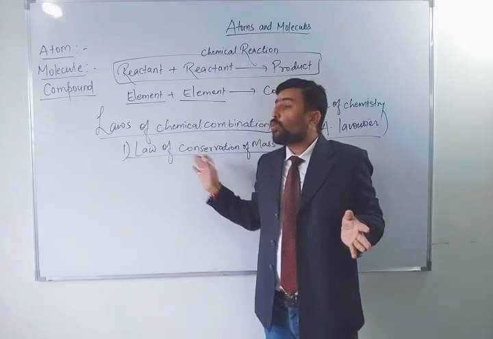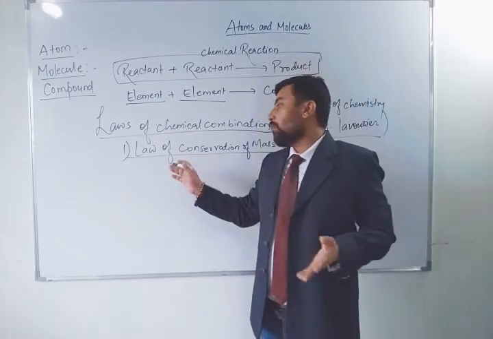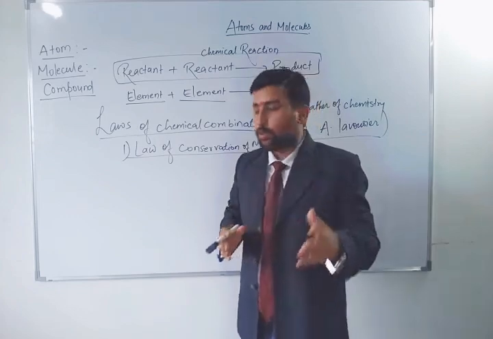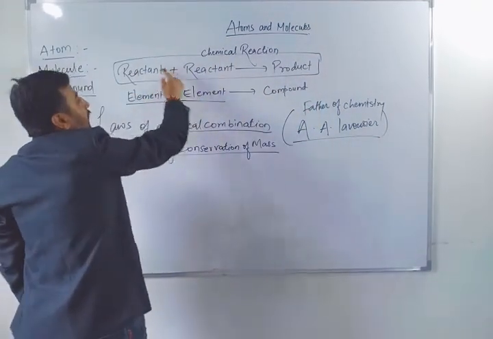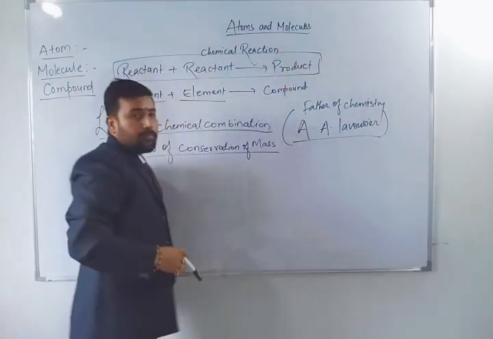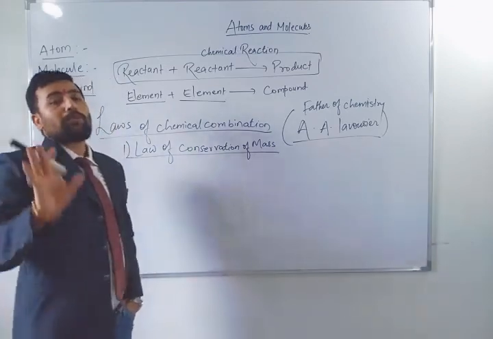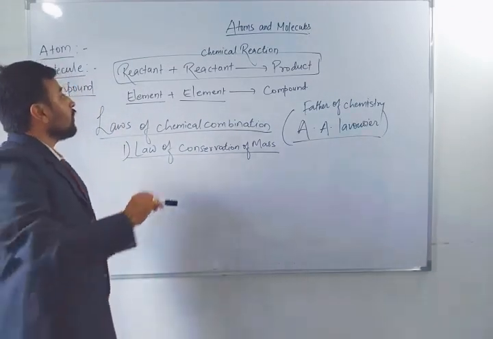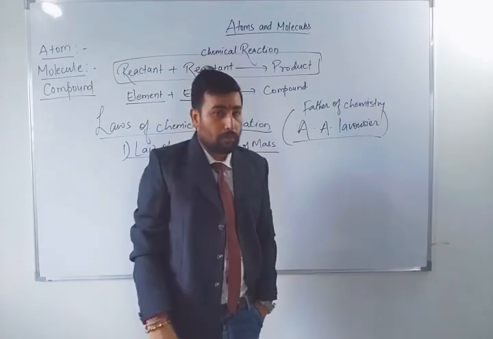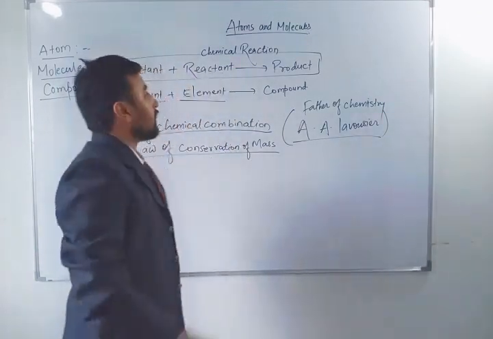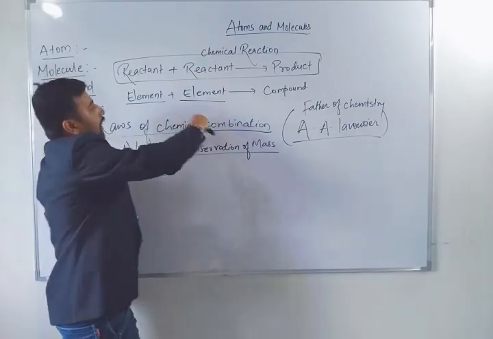Means there will be no change of mass in the reactant and product. The same mass will occur. So that was the law of conservation of mass. Whatever the mass of the reactant will be there, the same mass will be of the product. There are similar numericals in our NCERT textbook. Just suppose any reactant mass is given, this is 5 gram, this is 20 gram.